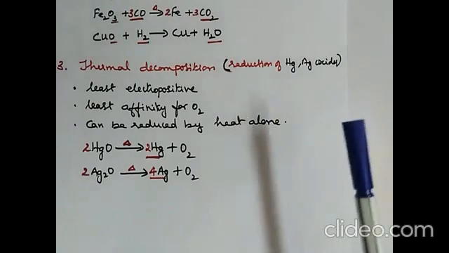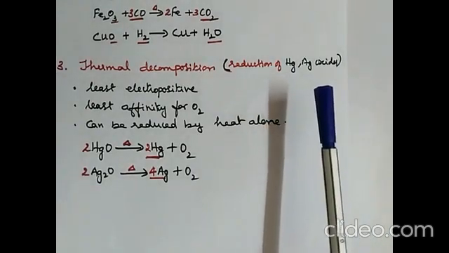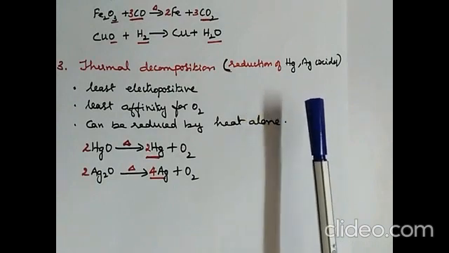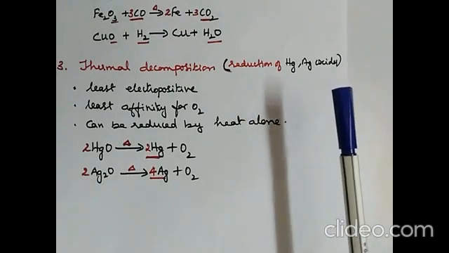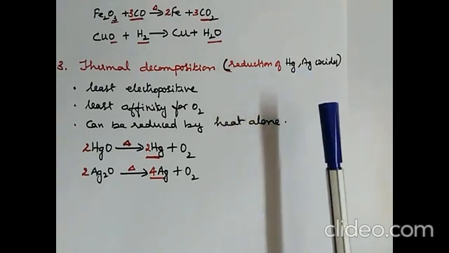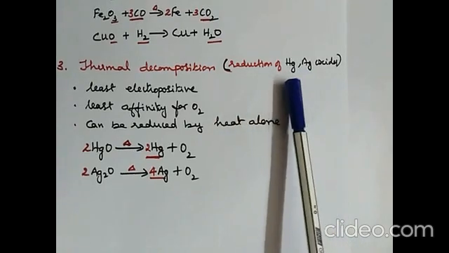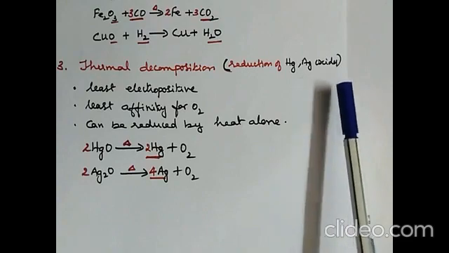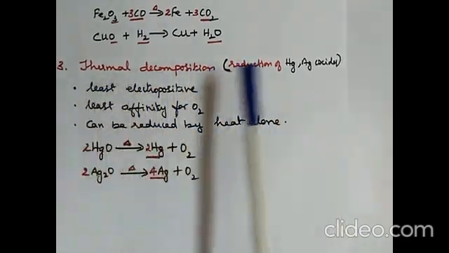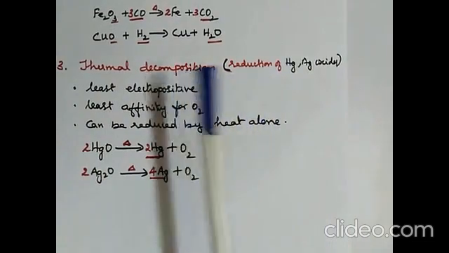The metals which you find after copper in the activity series are Hg, Ag, gold and platinum. Gold and platinum occur in native state, that is in the free state, so there is no need for any process. So we have to only study about mercury and silver oxides and how they are purified. That is by thermal decomposition, reduction by thermal decomposition.